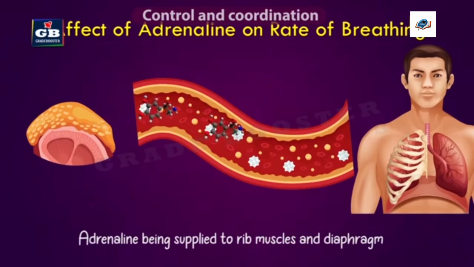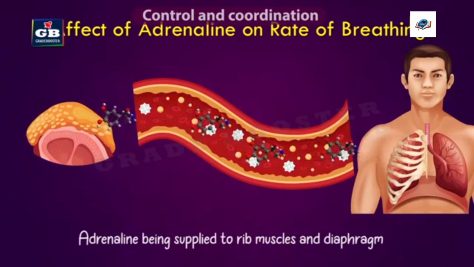Adrenaline also increases the breathing rate by increasing the muscular movements of the diaphragm and rib muscles. Not only the heartbeat, the breathing rate is also increased. We breathe a lot. This breathing rate is increased by the muscular movements of the diaphragm and rib muscles. That is also done by adrenaline.